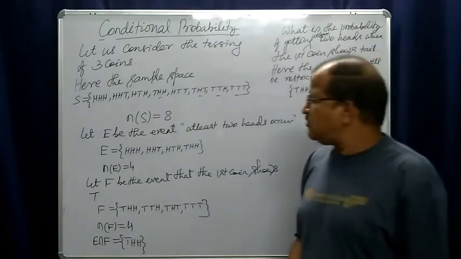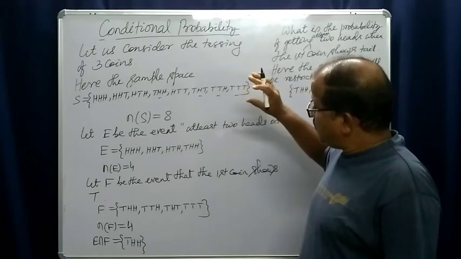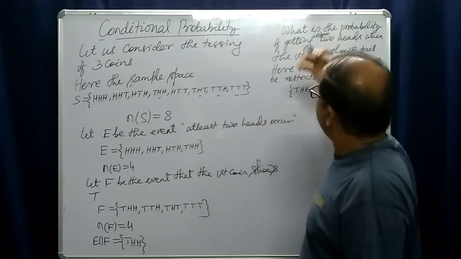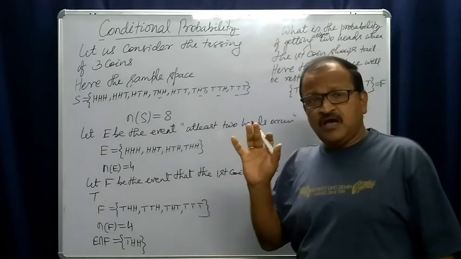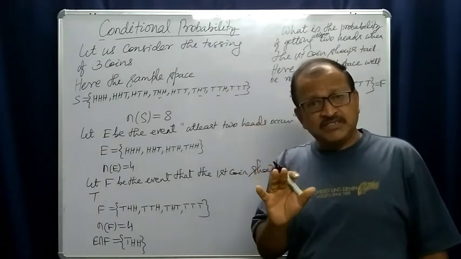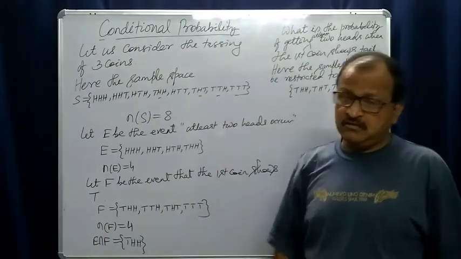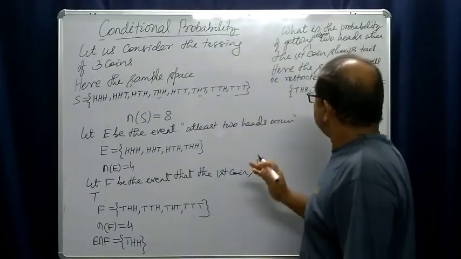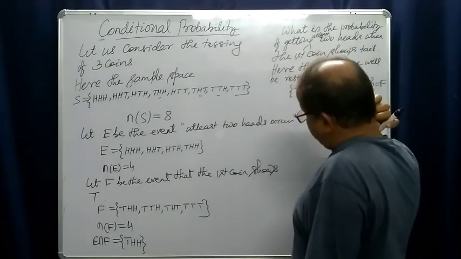Now what is the number of outcomes favorable to your event? What is our event? At least two heads, but the first coin shows tail. Yes, first coin. This is called E condition F, right?